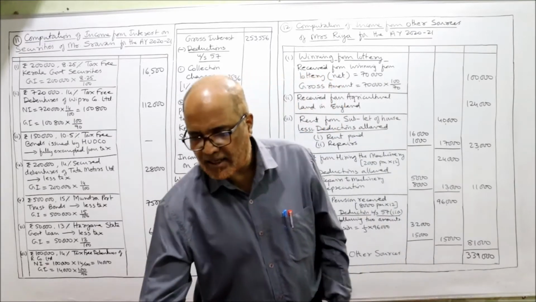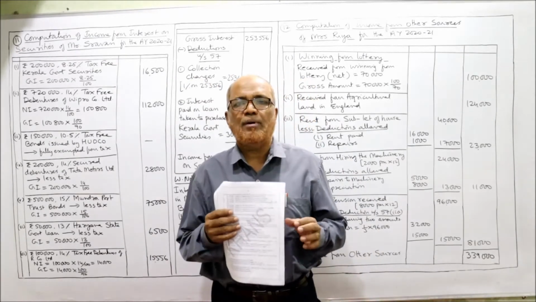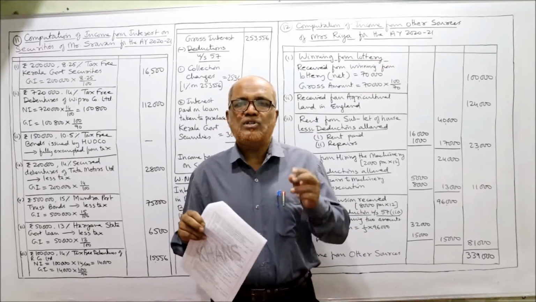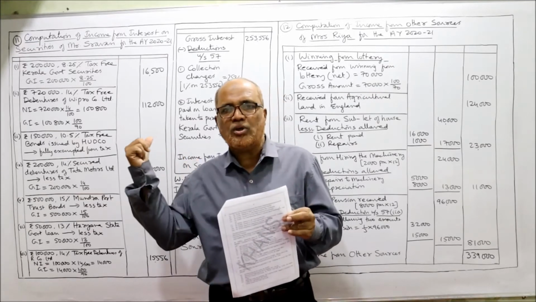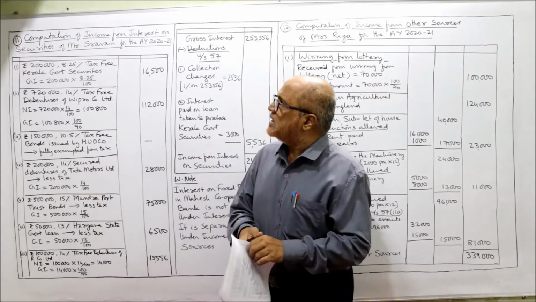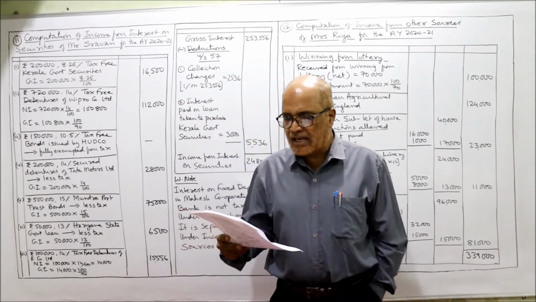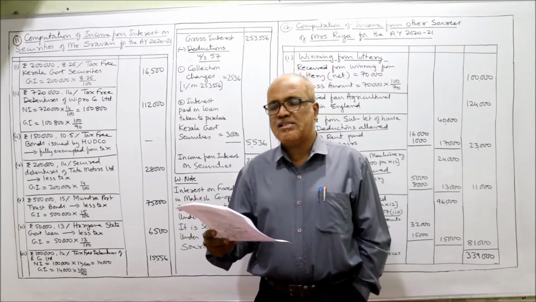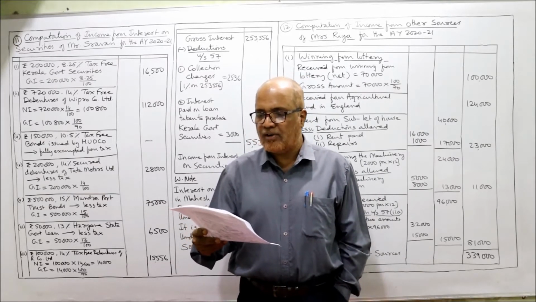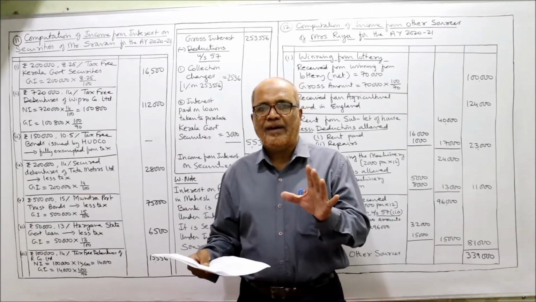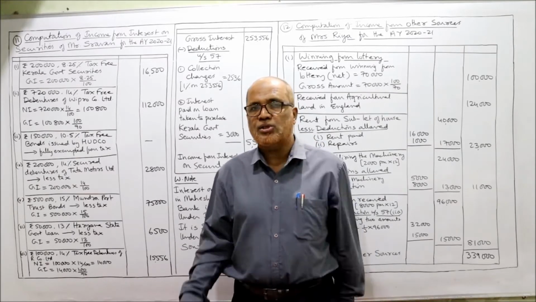Now, before starting the next problem on income from other sources, I expect my viewers to have a printout of the problems which I have given in the link under my description. So always keep the problems ready before watching the problems video. Now, this is the 11th problem, I am reading it out. Mr. Sravan's residential status for the previous year is resident and ordinarily resident. Compute his income from interest on security for the current assessment year. Only we have to find out interest on securities.